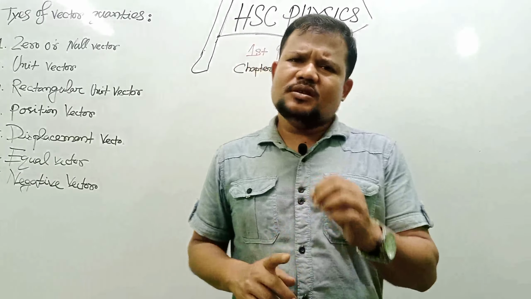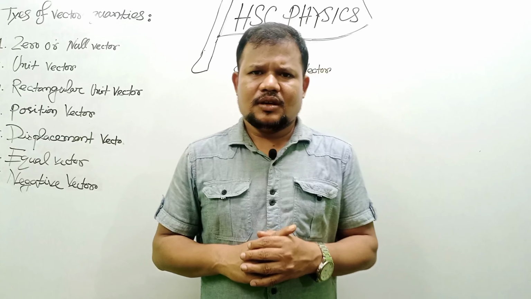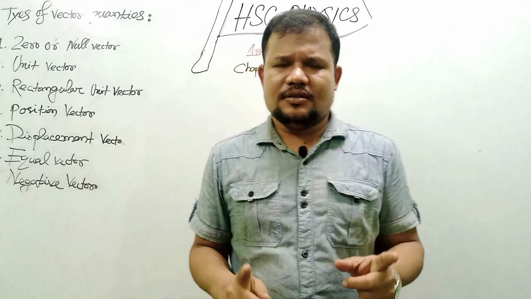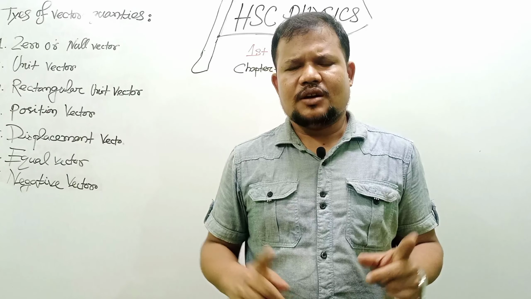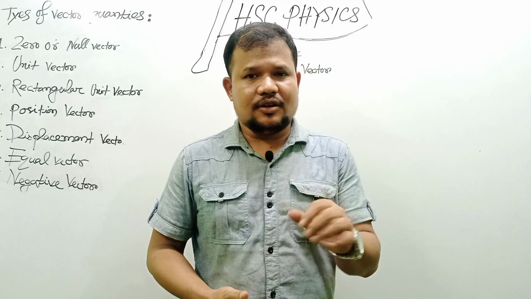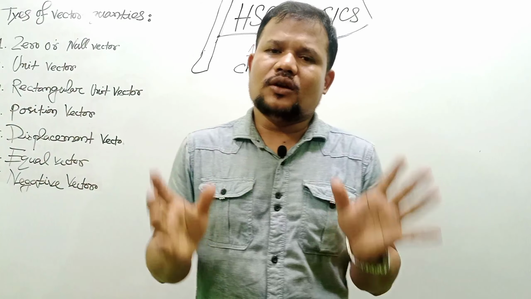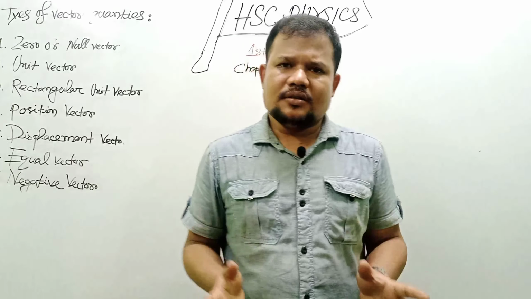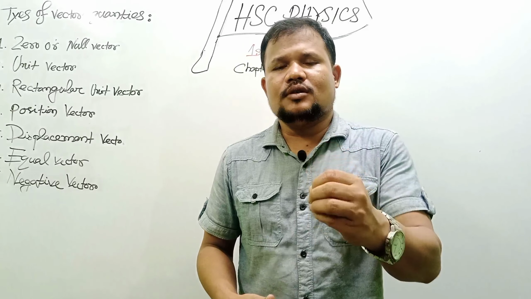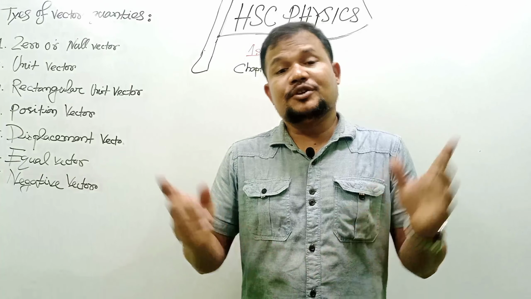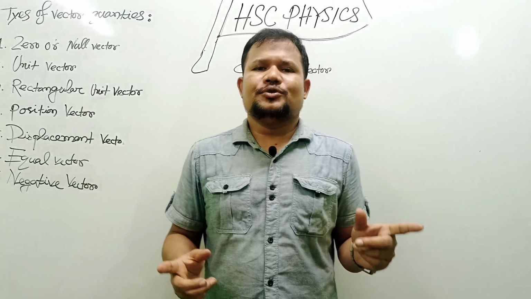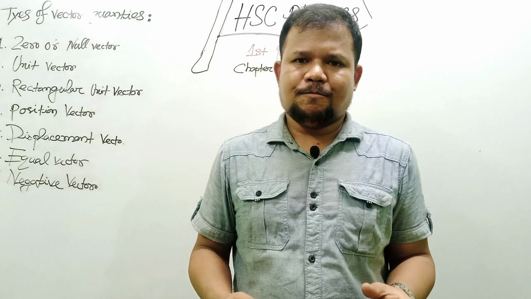Remember that physics is a subject totally related to our physical world or real world. In our real world, all the things, all the objects, you can describe with the help of the knowledge of physics. Because of that, the magnitude of this chapter is very high.